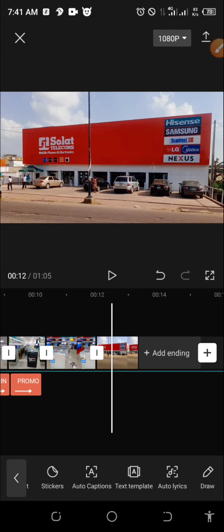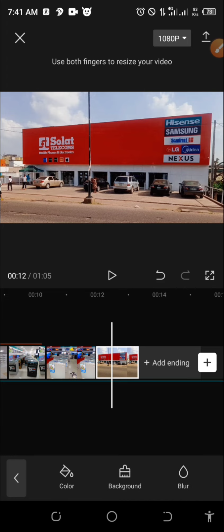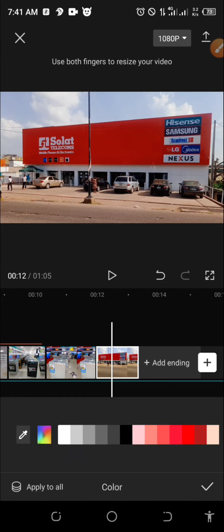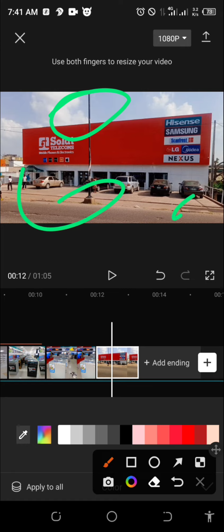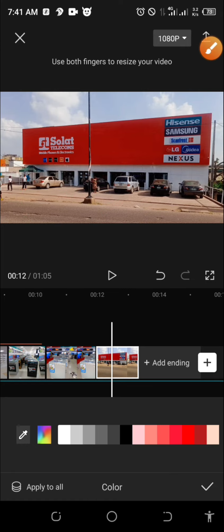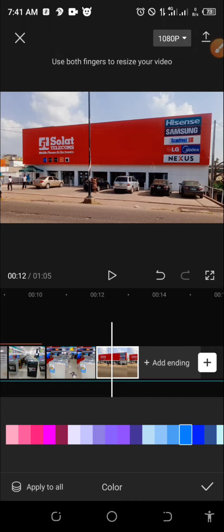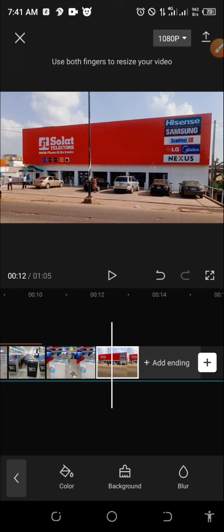Let me go back and go to canvas. Let me say I want to turn this environment to be bluish. How did I do it? I go to filter, or I select blue color as the general background. Let me select it so that you see something. You see some magic, okay? Let me select this background.